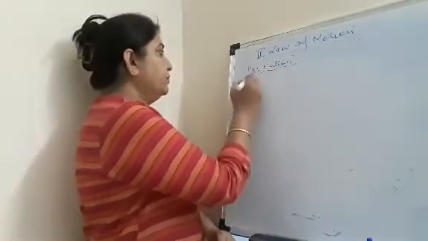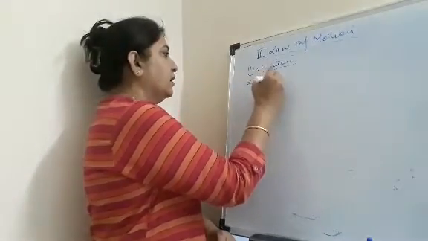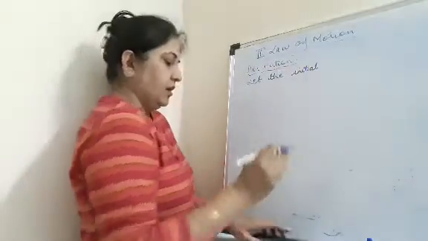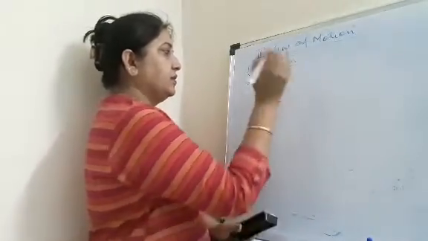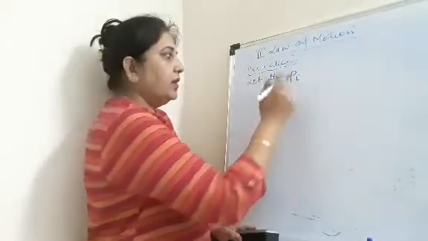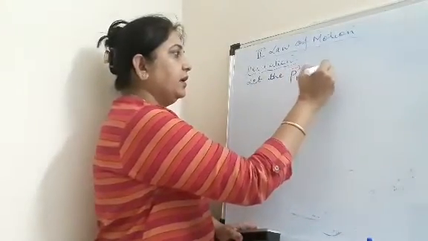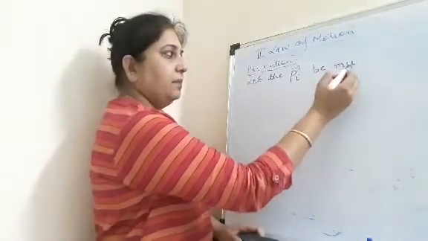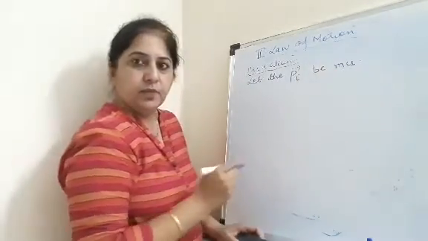So we write now, let the initial momentum, now momentum is shown by p and I will write i, so let the initial momentum be mu. The mass of the object is m and u is the initial velocity, right?